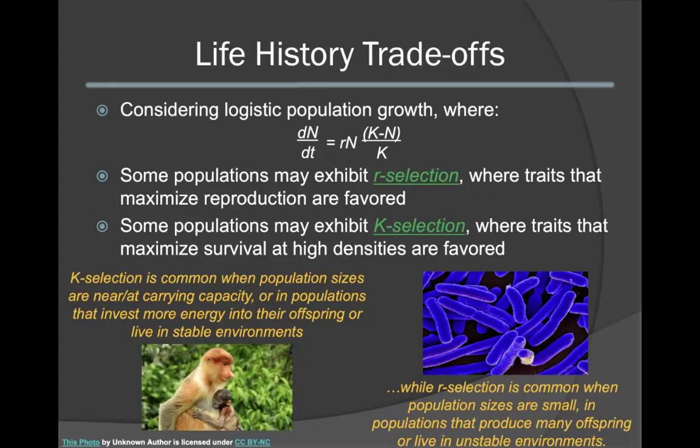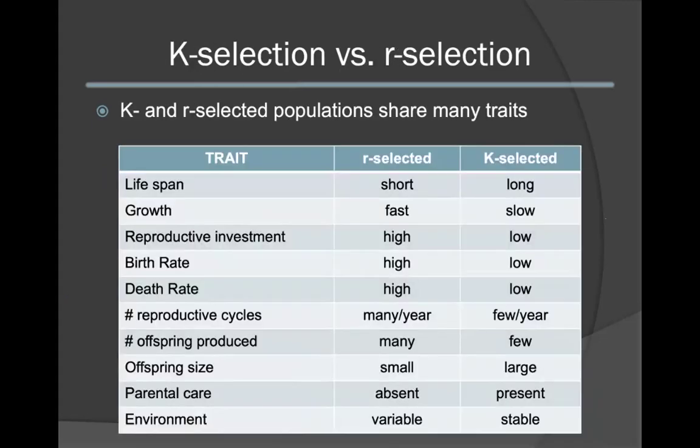K selection also occurs in populations that invest more energy into their offspring or live in more stable environments. R selection is more common when population sizes are small, when populations produce many offspring, or if they live in unstable environments. This chart here depicts the differences between K and R selected populations.